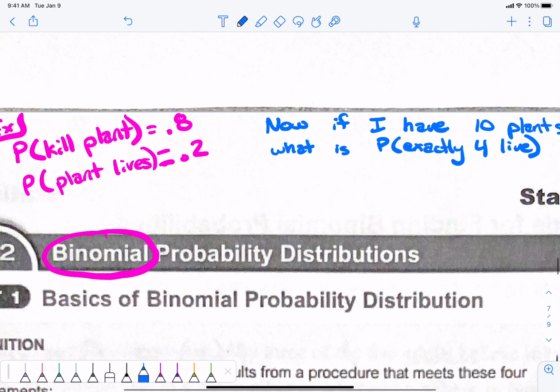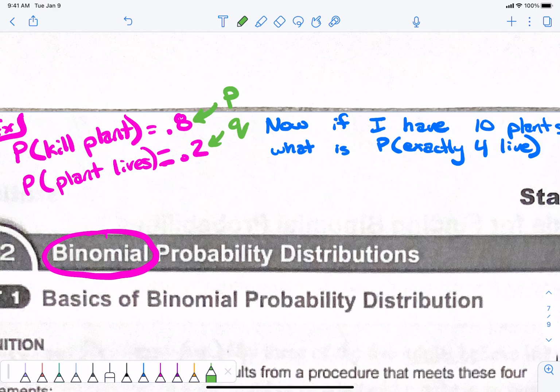So we have this information, okay? And I'm going to label this as P and Q. Are you ready for this? Okay, so we have to label P's and Q's, and we're going to say P is the probability of kill, and Q is the probability of live, right? Okay? P, Q, whatever. They label it as P and Q.